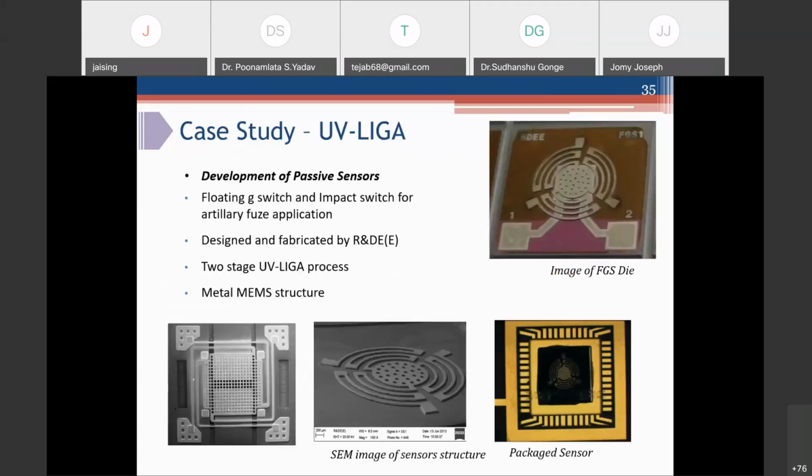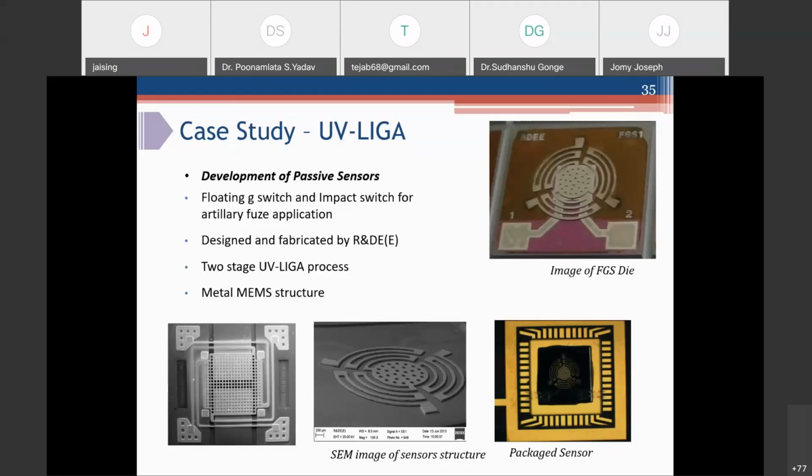So this is a case study of UV LIGA process. This is a sensor we developed. These are actually at a very initial stage, and now we have largely modified the process. So this is a floating G switch and impact switch for artillery fuse application. This has been designed and fabricated at our lab.